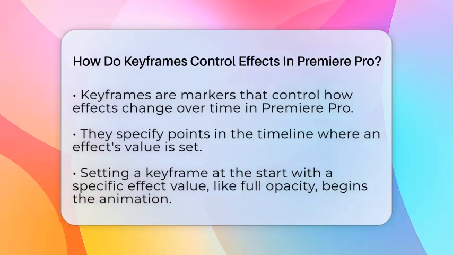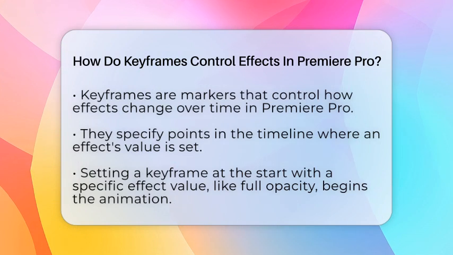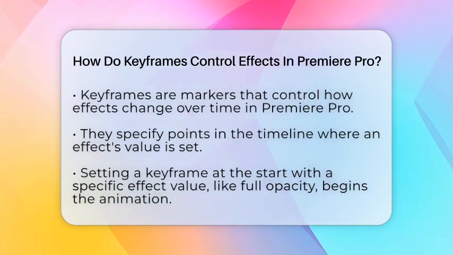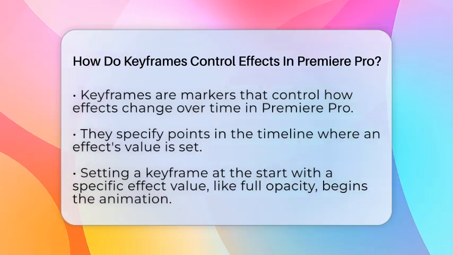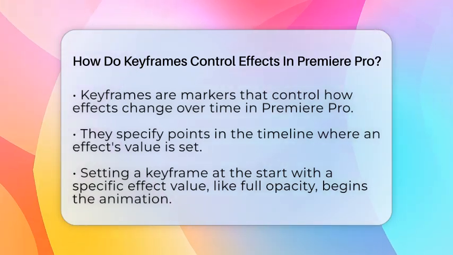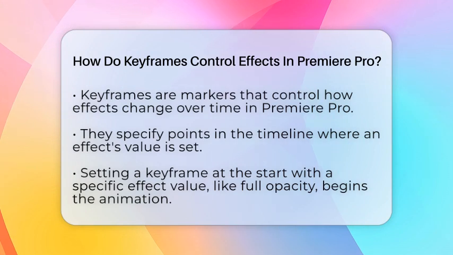When you set a keyframe, you are marking a specific point in time with a certain effect value. For example, you might set a keyframe at the start of a clip with full opacity. Then, a few seconds later, you set another keyframe with opacity at 0. Premiere Pro then automatically creates a smooth fade between these two points.